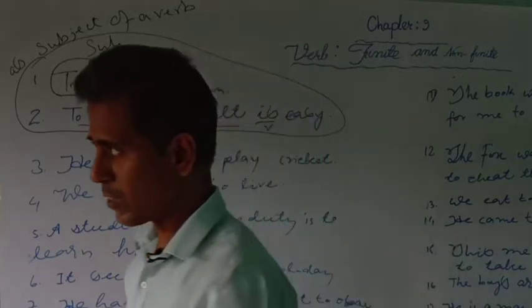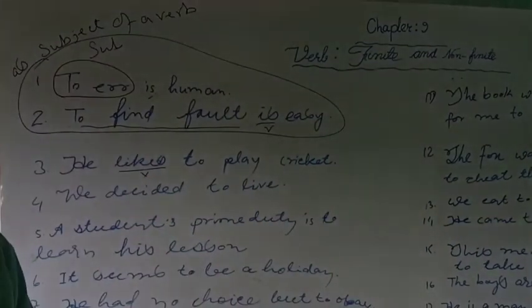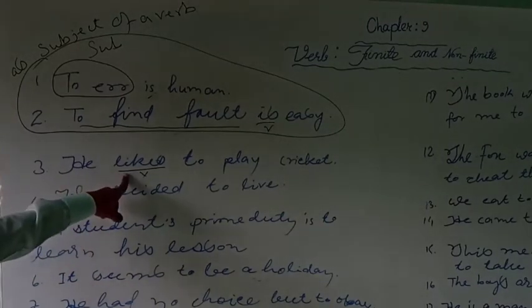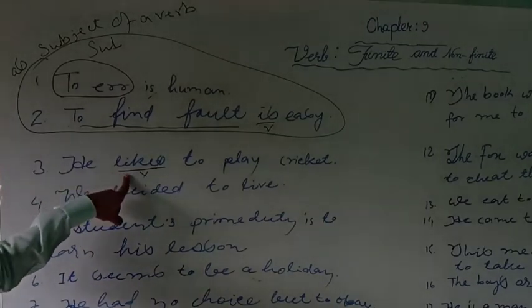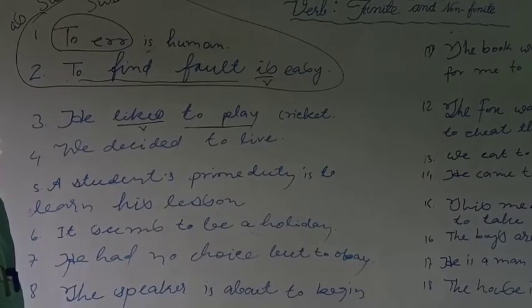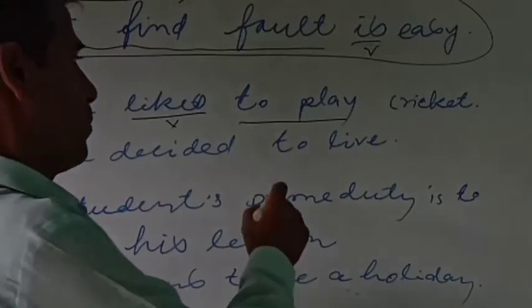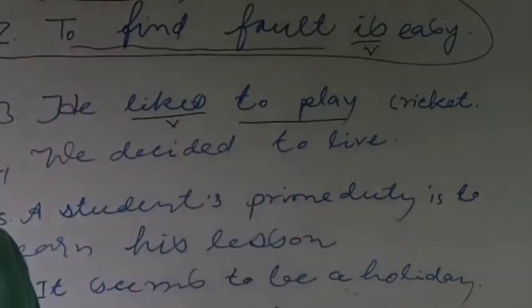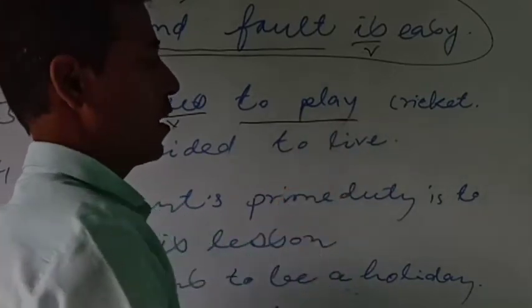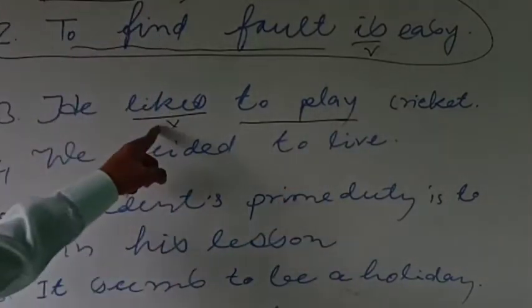The answer of what is called the direct object, and the answer of to whom is called the indirect object. Now if we put a question to the verb likes, as what does he like? The answer will be to play cricket. So since by putting the question to the verb as what we are getting the answer to play, this to play is the object to the verb likes.